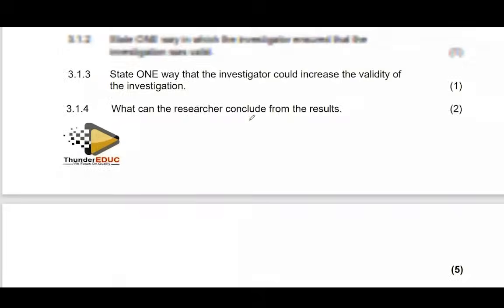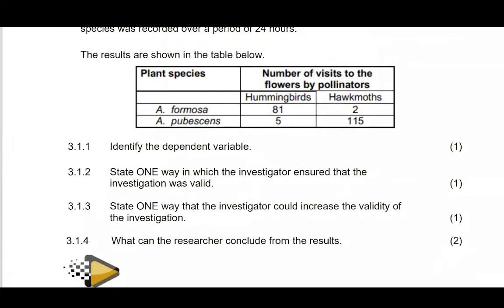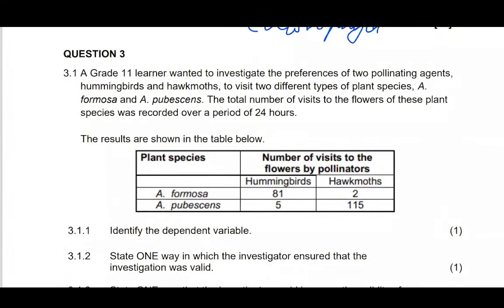The last question goes to this: a grade 11 learner wants to investigate the preference of two pollinating agents, hummingbird and hawk moth, to these different types of plant species.